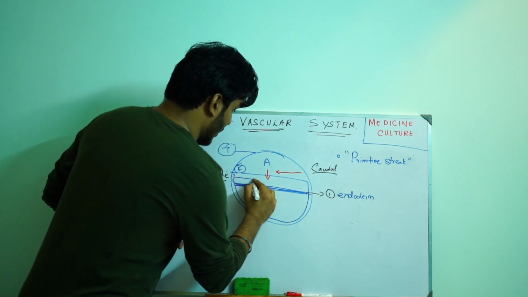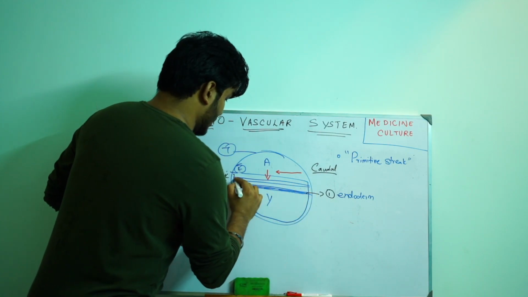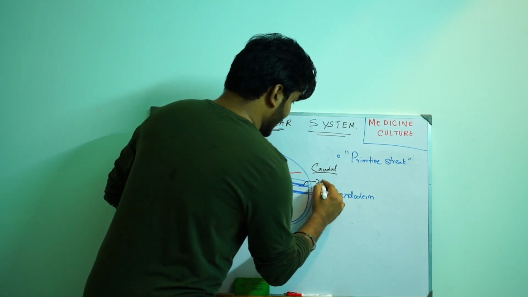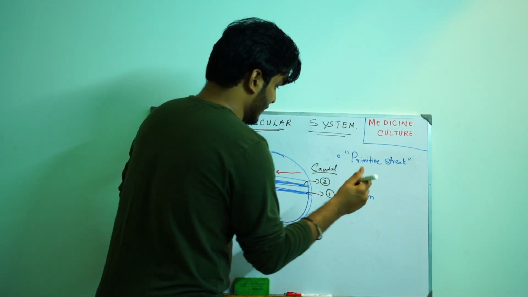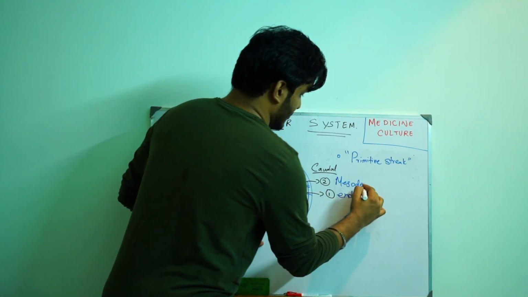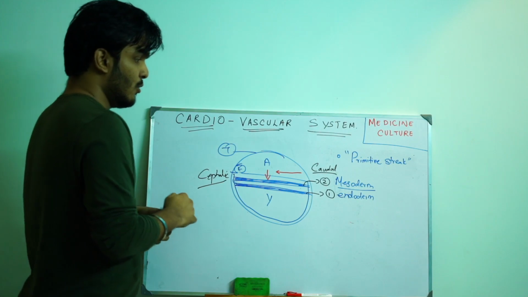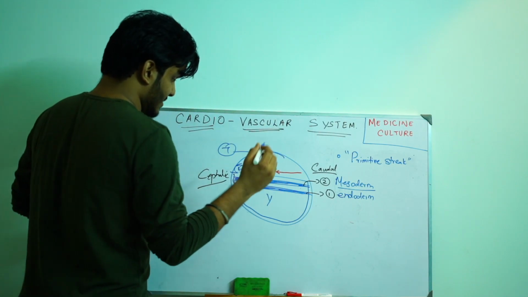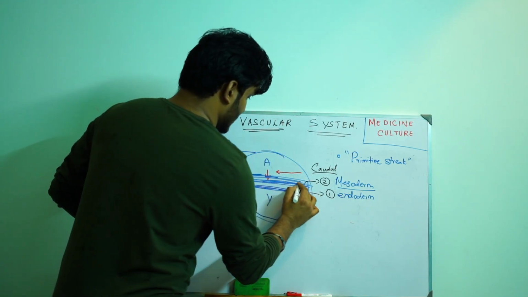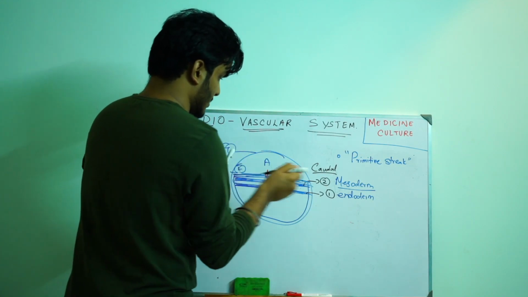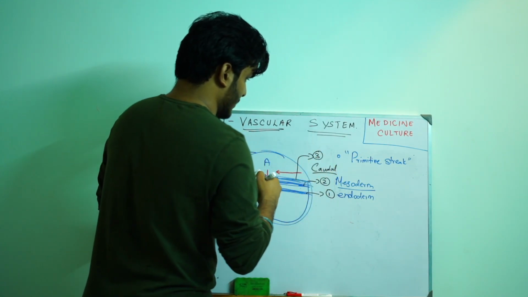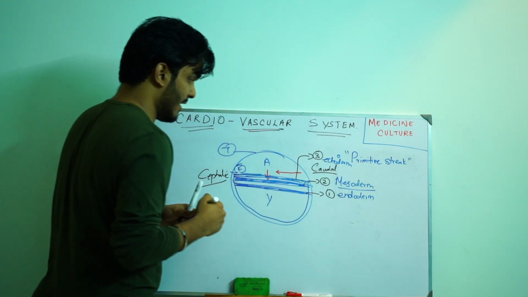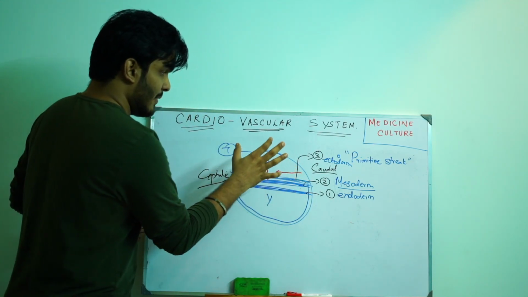Next layer it forms above this endoderm, and that is called, yes, mesoderm. We have found our dear friend mesoderm, who will be further giving rise to this beautiful cardiovascular system. And the last but not the least layer to be formed is ectoderm. Write it here. So please note it down. There will be a diagram shown to you where first layer endoderm, second layer mesoderm, and third layer ectoderm.